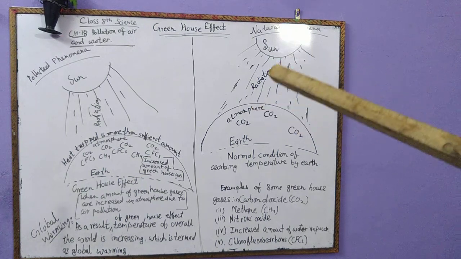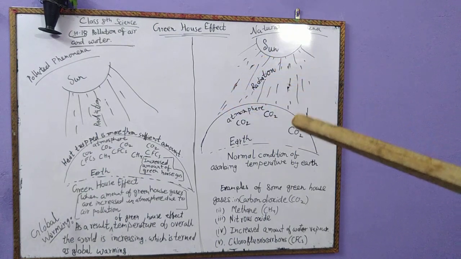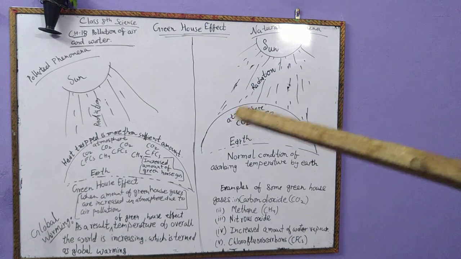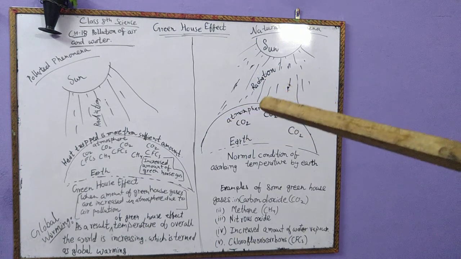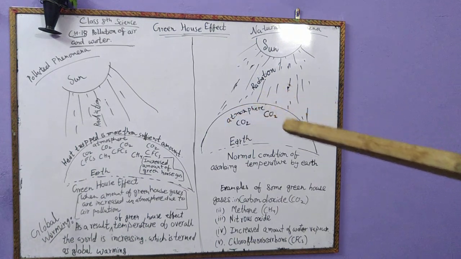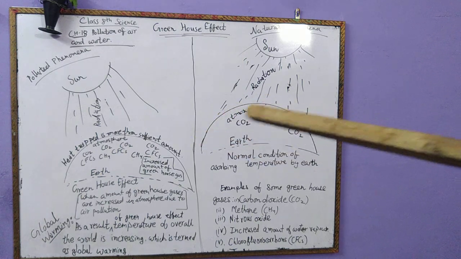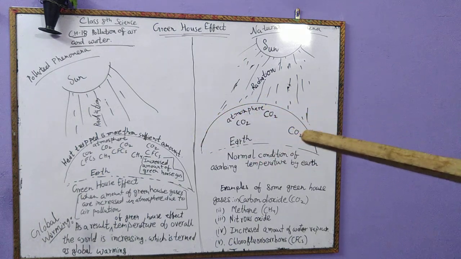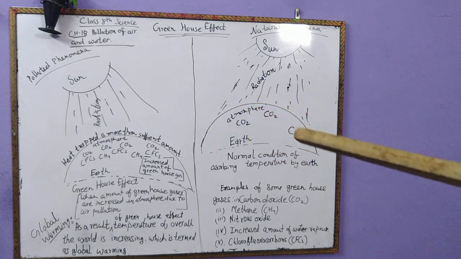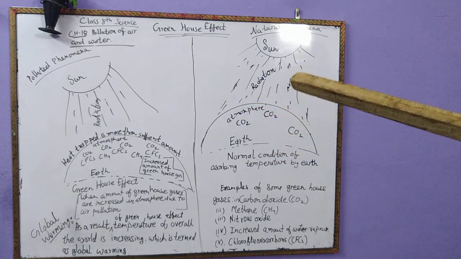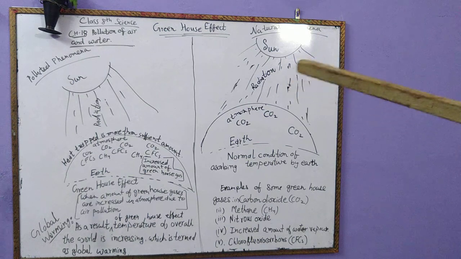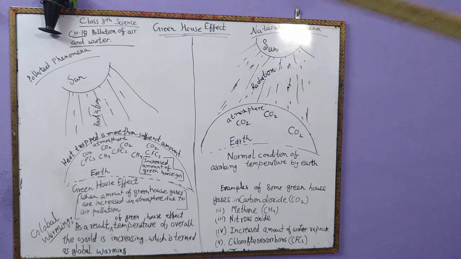When the sun's radiations fall on the atmosphere of earth, a sufficient amount of temperature is trapped or absorbed by this atmosphere, and the rest is reflected back to the outer portion of the atmosphere.